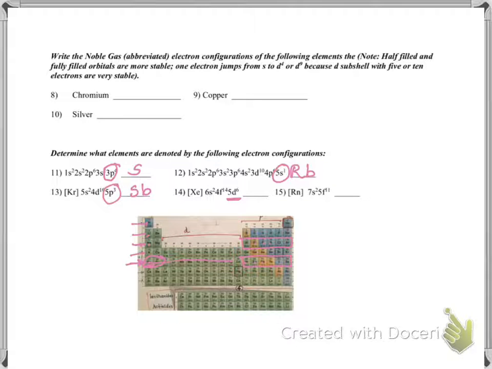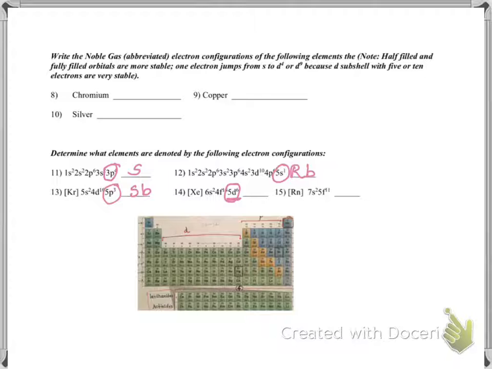5d6. Now this 5d6 is interesting, because keep in mind that for D, we put one less row number. So if it is 5d6, then we are in the sixth row.